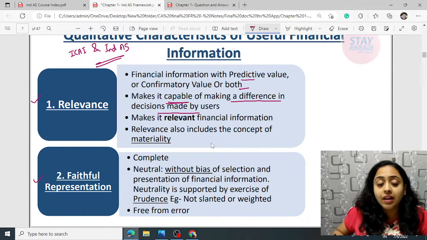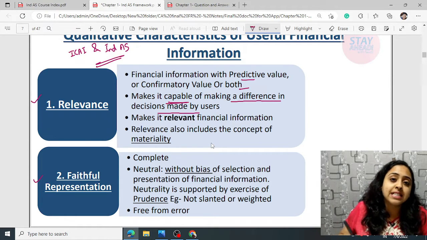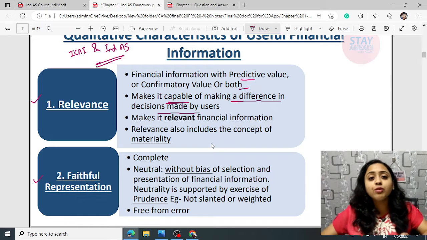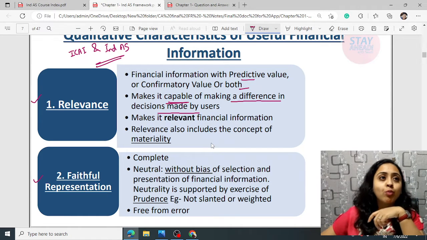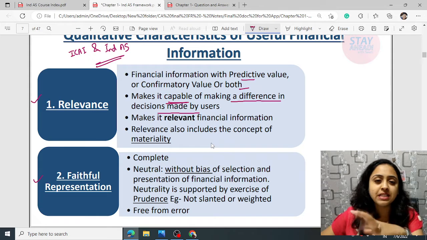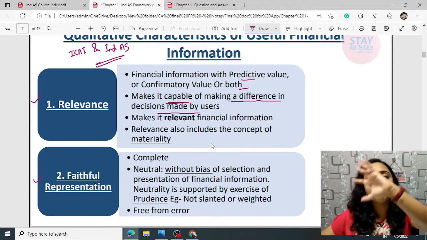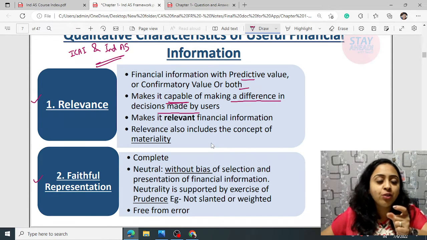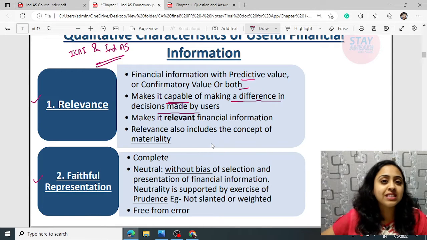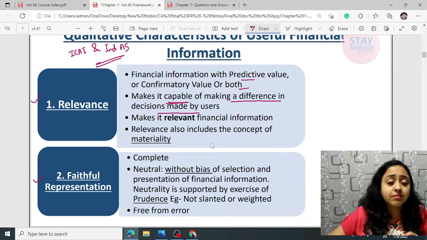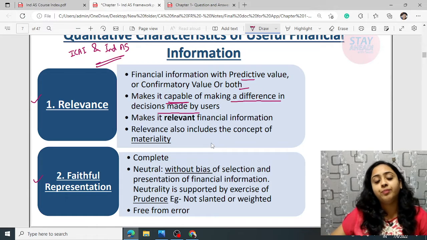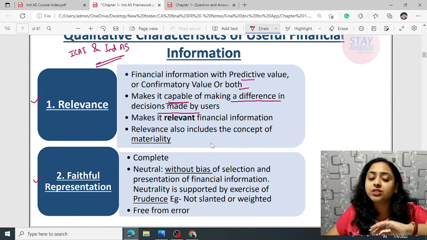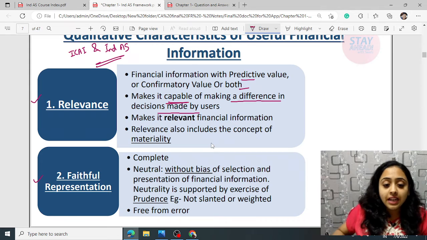Okay, if the information is capable of influencing the decision of the user, then that information is termed as relevant. If you mention any information, for example, you bought something of rupees 100 and the company is of hundreds of crore, will this 100 rupees matter? No. Will this 100 rupee information impact the user's decision? No. Okay, so such information is not relevant. It makes it relevant for the financial information. Relevance also includes the concept of materiality.